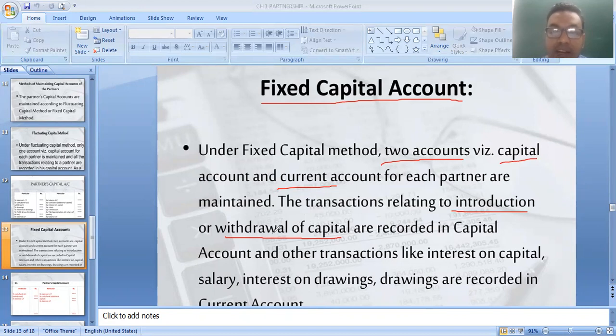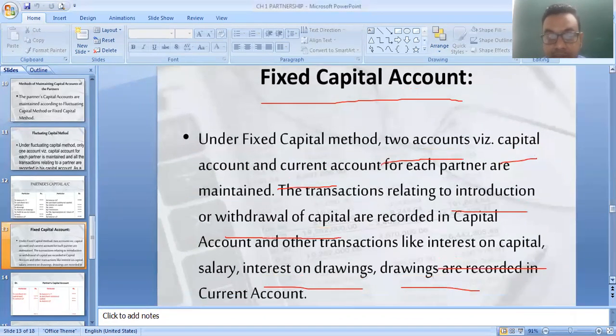Remaining all transactions, related to interest on capital, interest on drawings, salary and commission to partners, are recorded in the partners' current account.